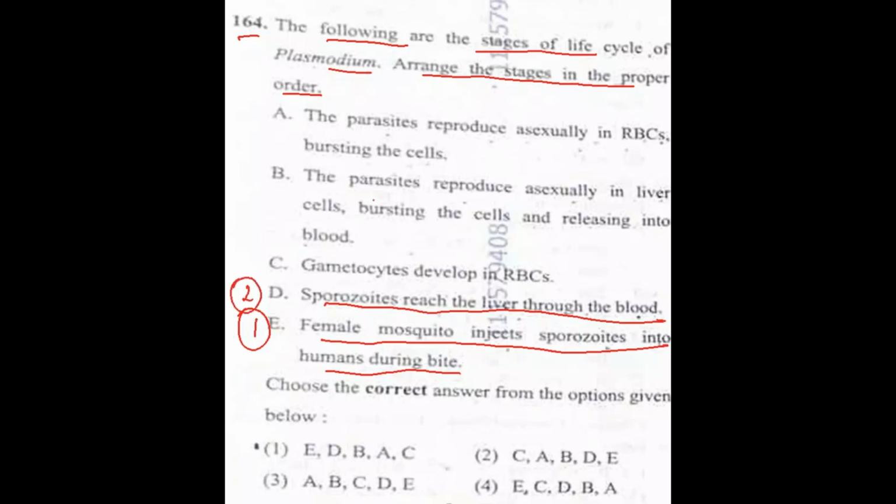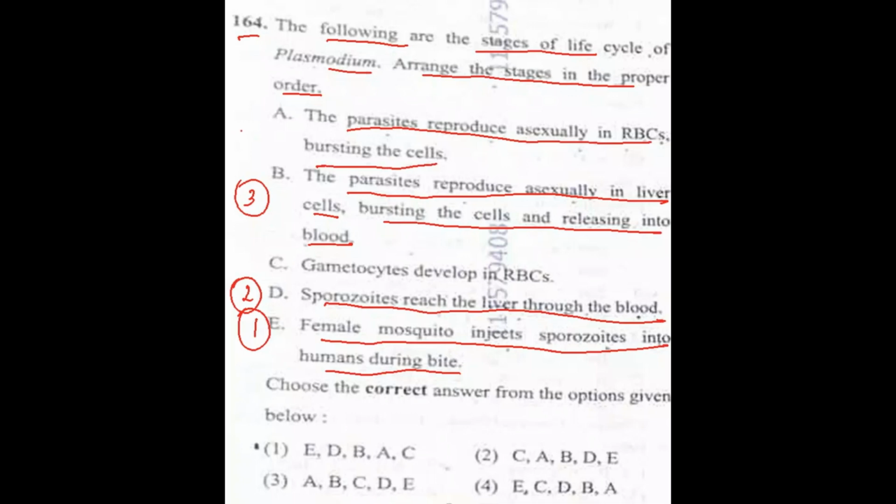Then third step, the parasites reproduce asexually in liver cells, bursting the cells and releasing into blood. That will be the third point. And then comes the parasites reproduce asexually in RBC, after that, bursting the cells. So this will be the fourth point. Fifth point will be gametocytes develop in RBC. So this is the order. The option that represents this order is option 1, E, D, B, A, C.